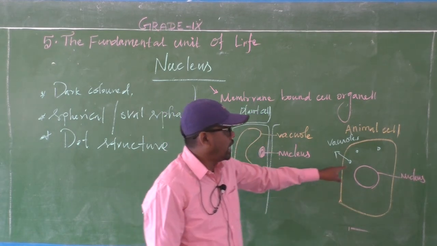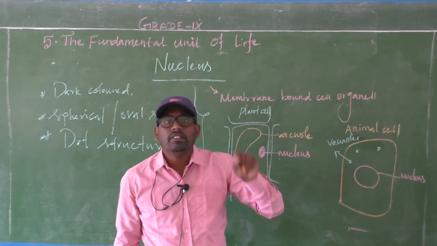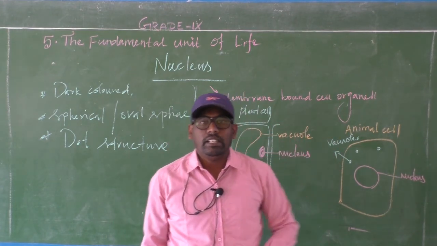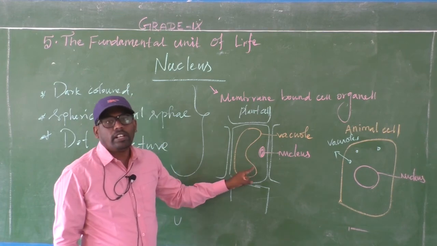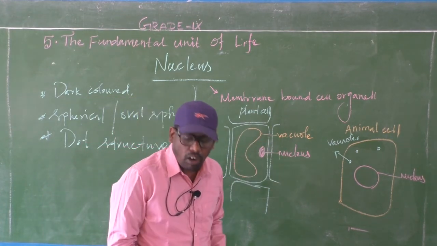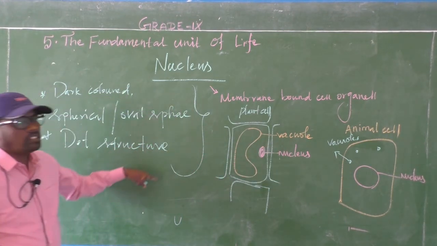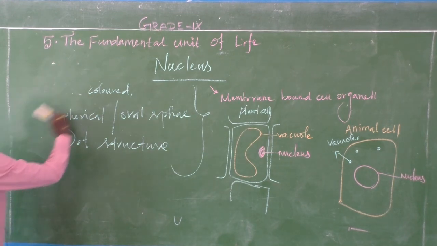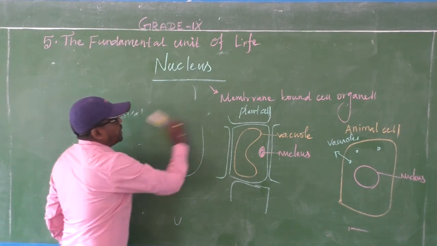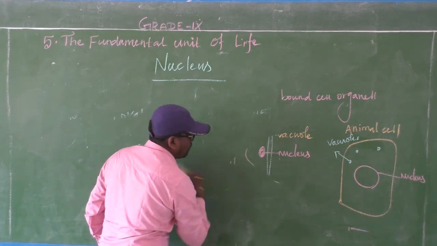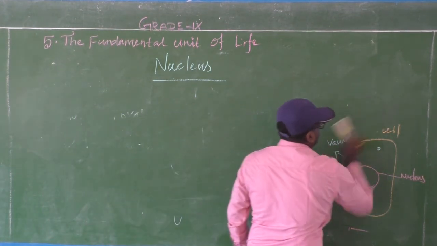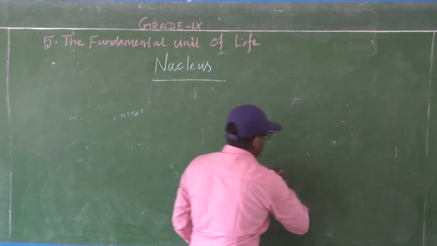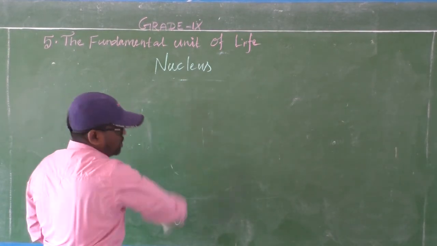In the plant cell, the nucleus is located in the corner. Okay, so this is just the introduction about the nucleus. Next, we are going to see the structure of the nucleus.